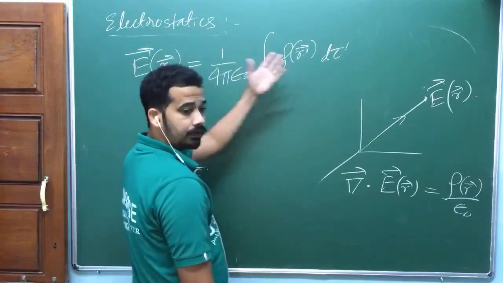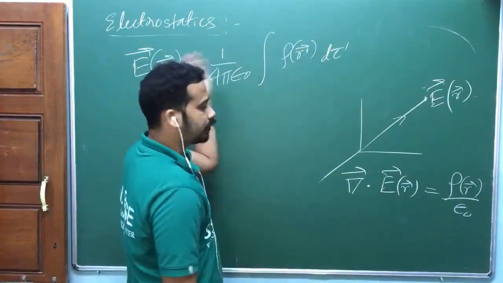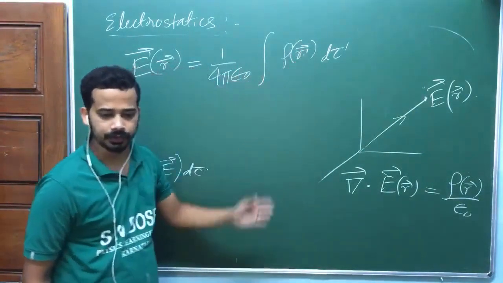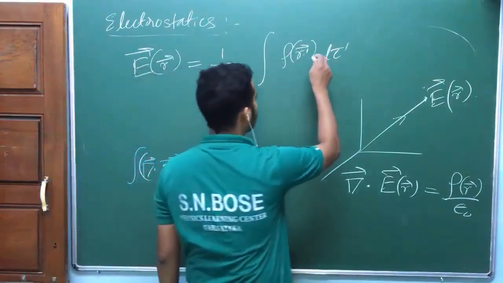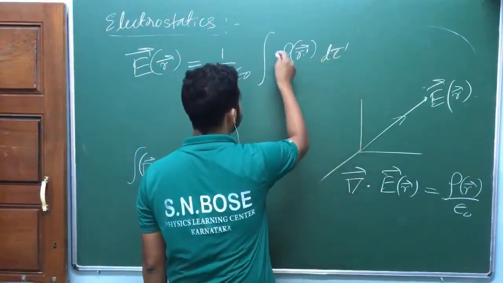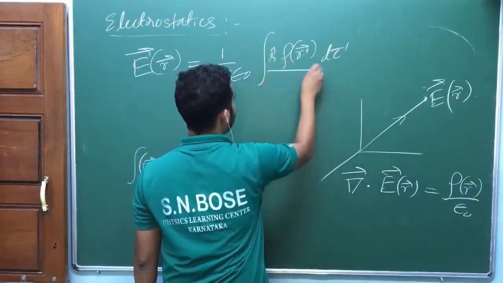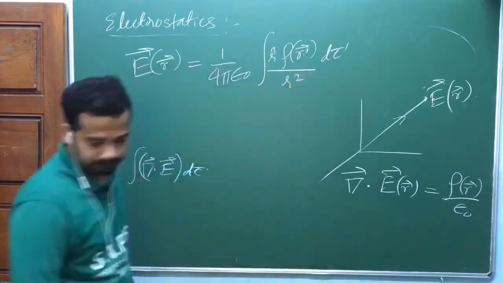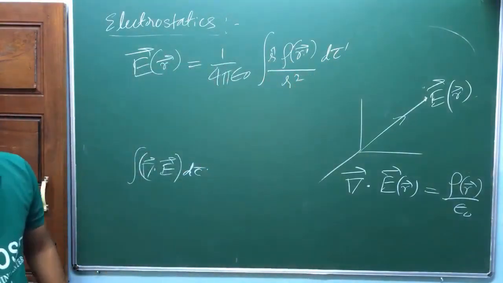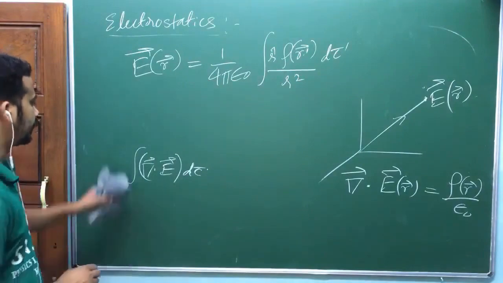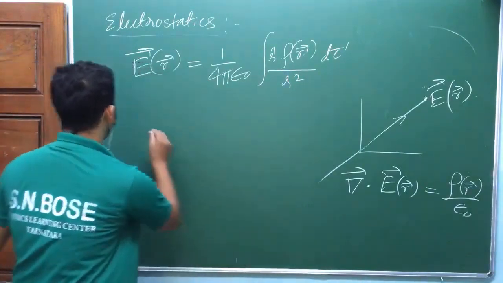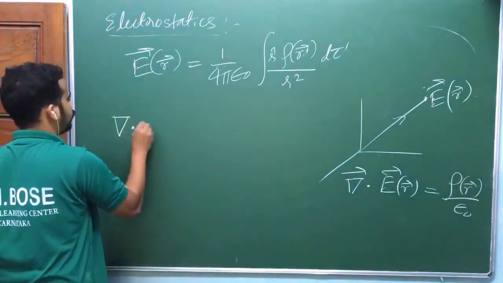This is the electric field due to, this is your principle of superposition actually, into r cap by r square. Now let me take the divergence of this one.